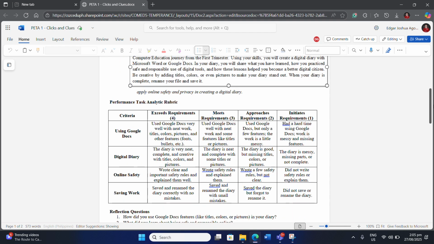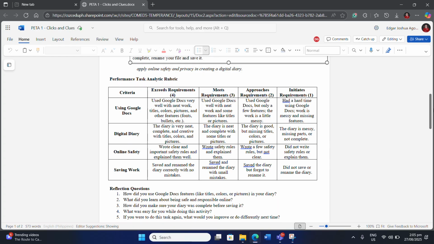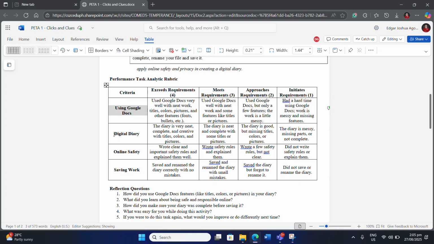Now let's proceed to your rubric. There are four criteria. First criteria, it says here, using Google Docs, how you're going to use that. And then digital diary. Third, online safety. And then the last one is saving work, how you're going to save your work.